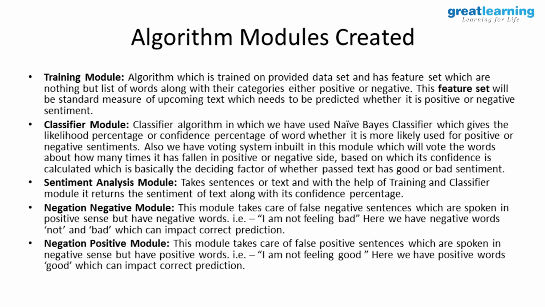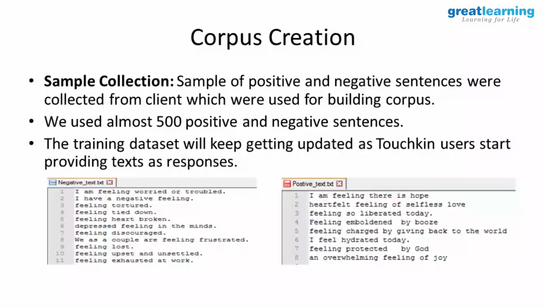So basically, as Abhishek said, we have 4 modules here: the training module, classifier module, sentiment analysis module, and the 4th one is negation that he was talking about. Negation of negation and the negation of a positive module. This was a little challenging for us because when you see a text like "I'm not feeling bad," it basically has negative words, but its meaning is actually positive. Okay. Next slide.